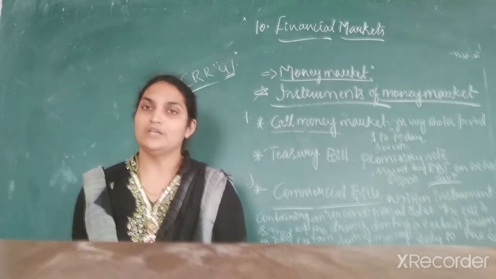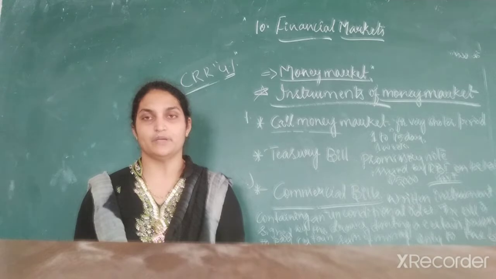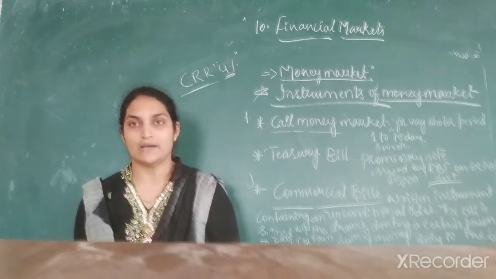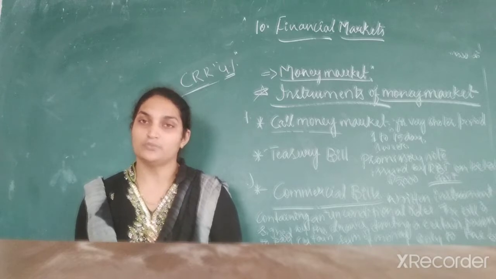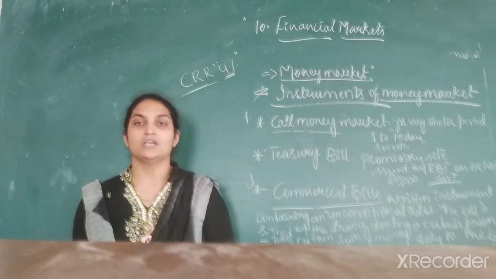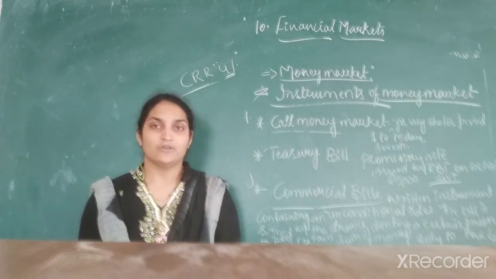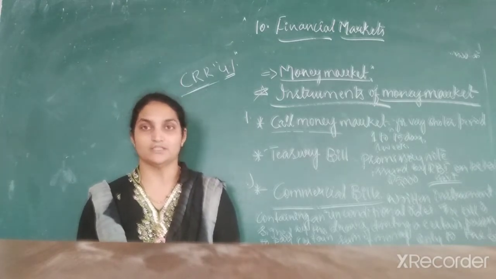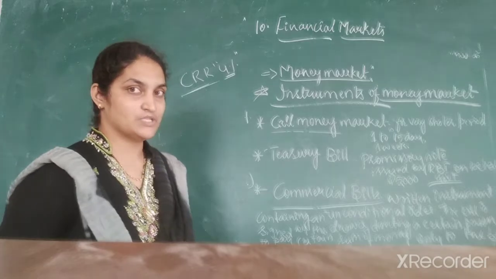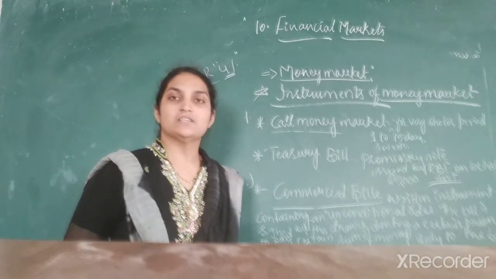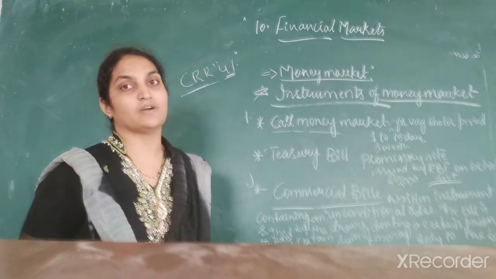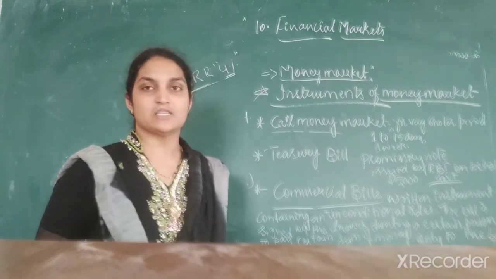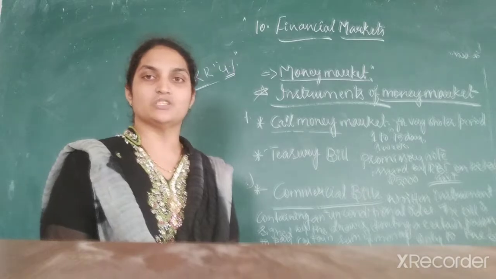In order to meet the short-term requirements of a company, it needs a certain amount of short-term finance to maintain the working capital requirement. To meet that requirement for a shorter period of time, you can get your commercial bill discounted with the banks. So commercial bills arise when a credit sale happens. If a company sells goods on a credit basis, then only commercial bills arise. This is what commercial bills are.